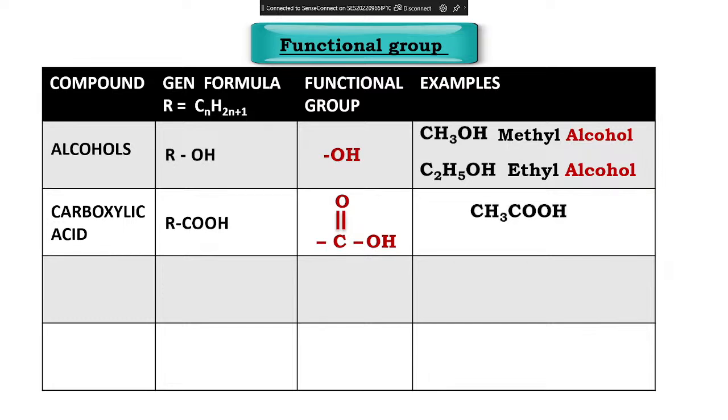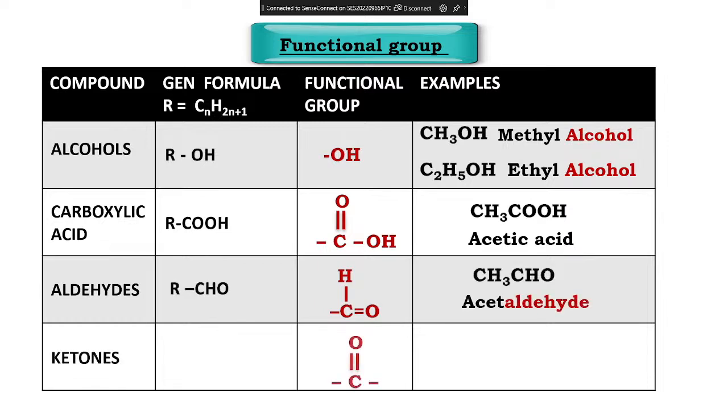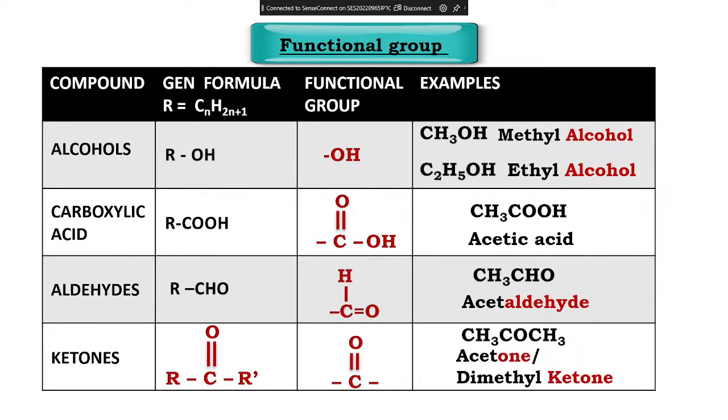How to name it? All these things we are going to see in detail. CH3COOH is acetic acid. Now what is the application of acetic acid? It is used in pickles as a preservative. Next, aldehydes. See, then you have single bond H and you have double bond O. And then you have ketones. Look at how I am writing ketone. You have double bond O. This is how you are going to write it. I want these compounds, formulas and diagrams in your notebook.